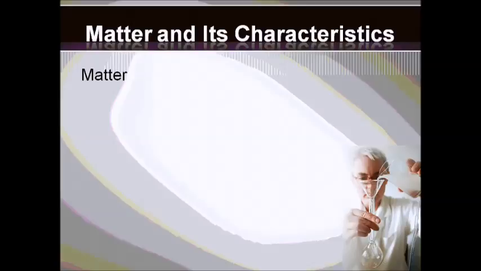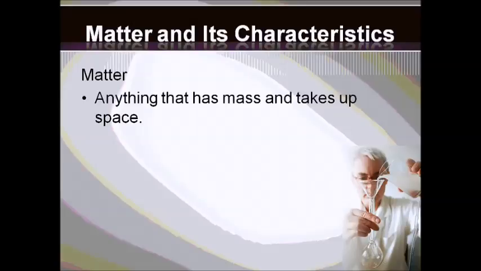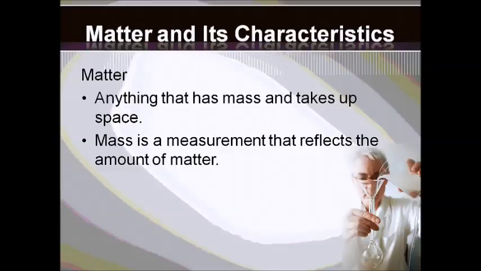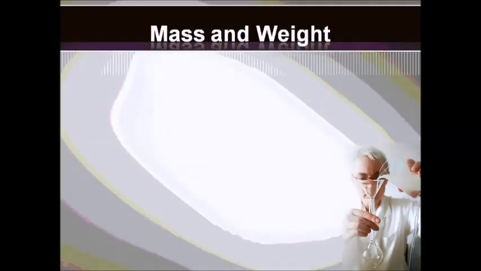Now, matter, you should remember this from physical science, is anything that has mass and takes up space. Your desk, you, a person, is matter. Pencil, pen, food, air, anything like that that has mass and takes up space is matter. And mass is how we measure how much matter we have. Okay, so when I have the mass of something, that tells me how much matter I have, not how much it weighs. That's different. We're going to talk about that. But mass is how much matter we have.